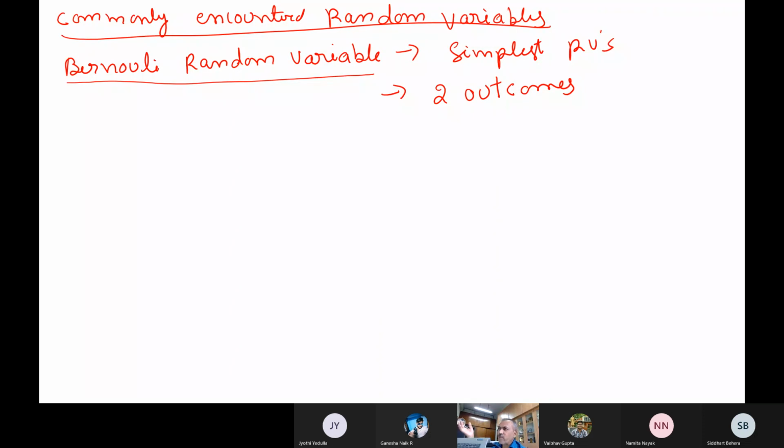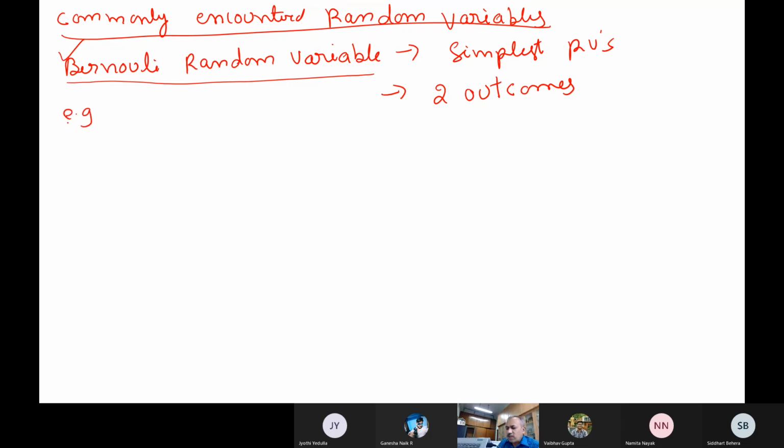The simplest random variable you can imagine has two outcomes actually. If it is one outcome, anyway it is deterministic. There is no uncertainty. With three, four, five outcomes the complexity is more, but two outcomes is the simplest random variable we have. So this we call the Bernoulli random variable. It is the simplest random variable you can think of, because you will have only two outcomes. If it is one outcome, anyway it's a deterministic thing.